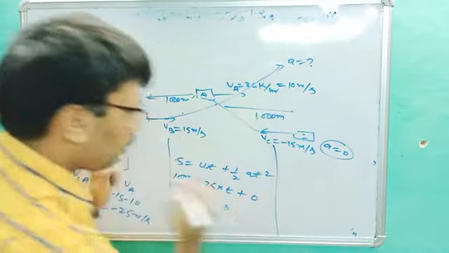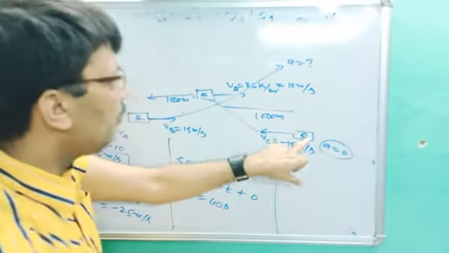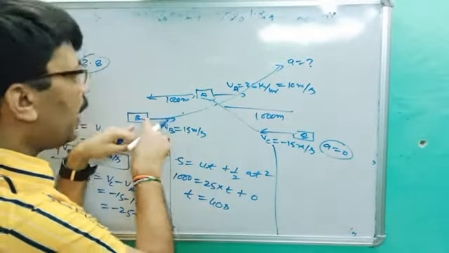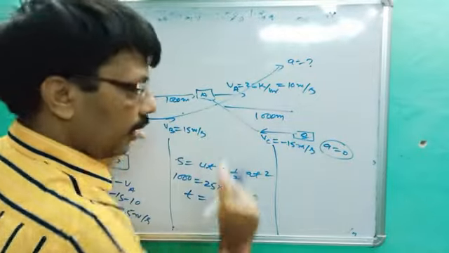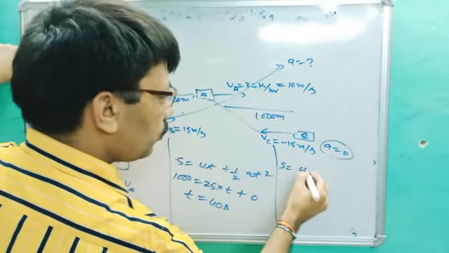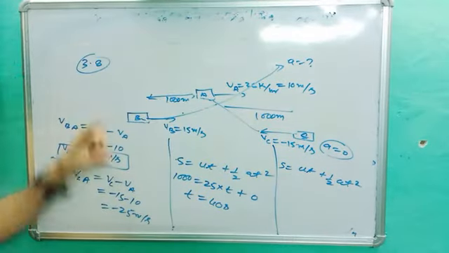Okay, so what is the next point? This is the 40 second. It means at 40 second C will become parallel to A. Before C becomes parallel, B has to cross. B crosses what? A, or overtakes A. So what is the time for this one now? Again, S is equal to ut plus 1 upon 2 at square. What is the distance?